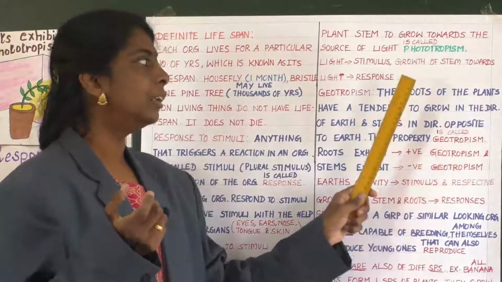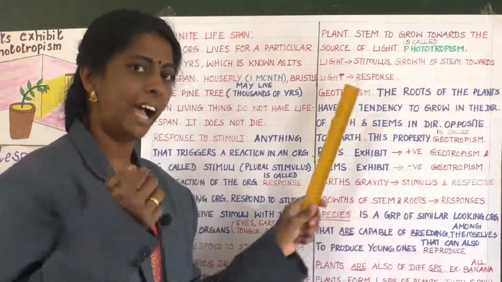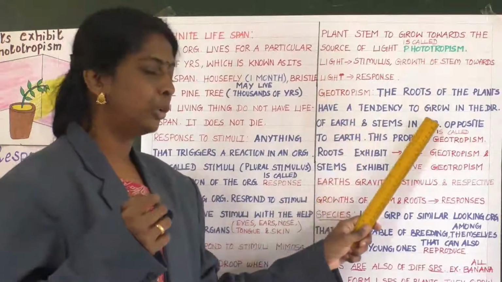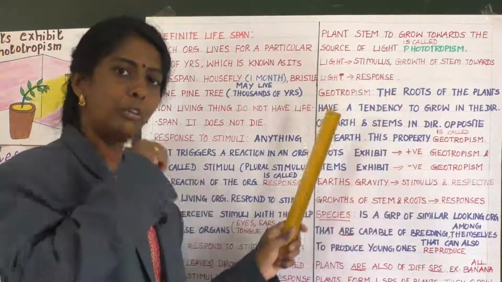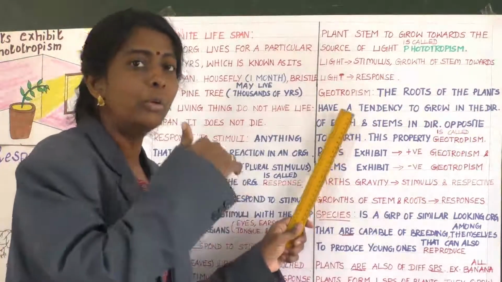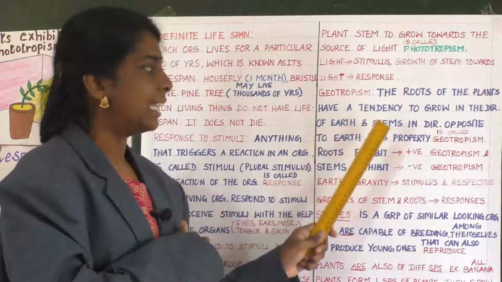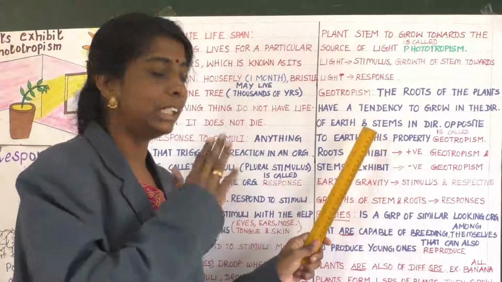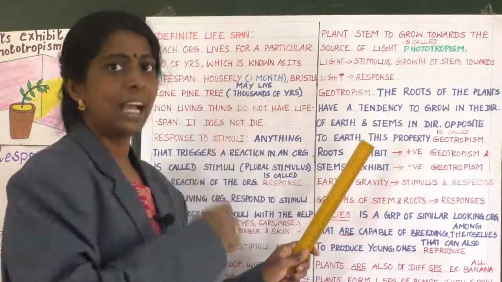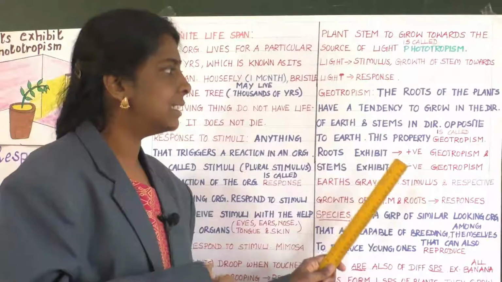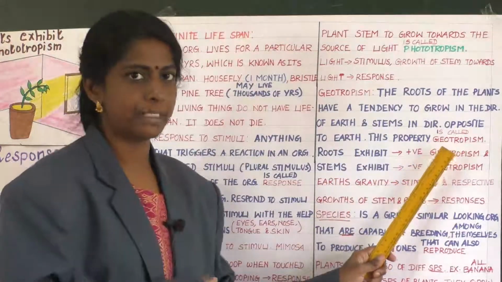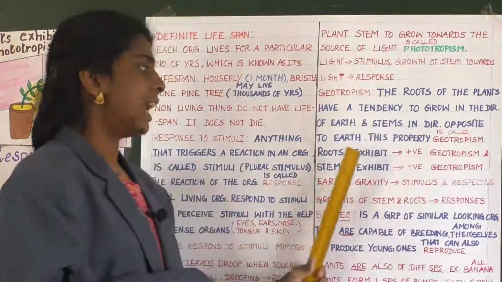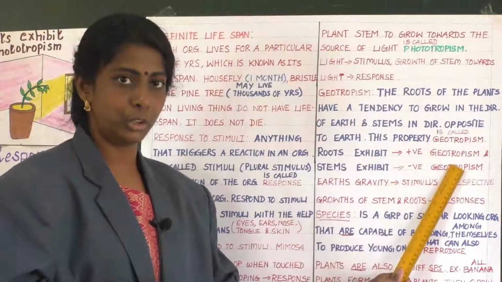Children, I repeat, the roots of the plant have a tendency to grow in the direction of earth. Roots will grow in the direction of earth and stem will grow in the direction opposite to earth, and this property is termed as geotropism.